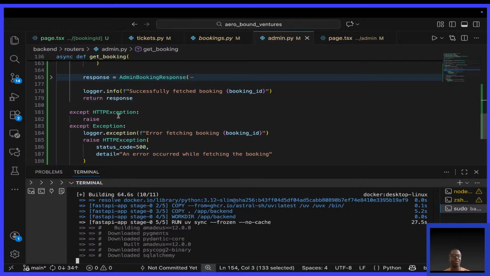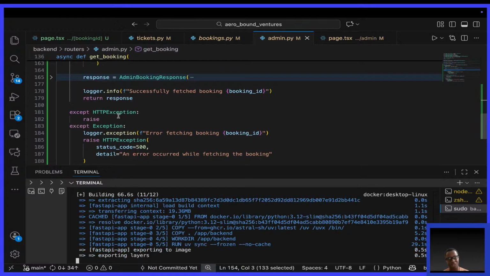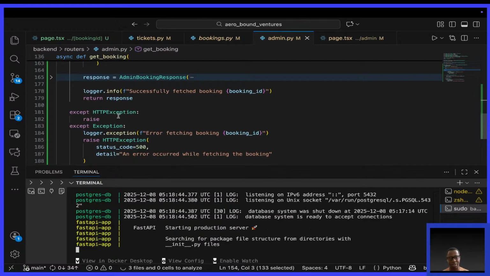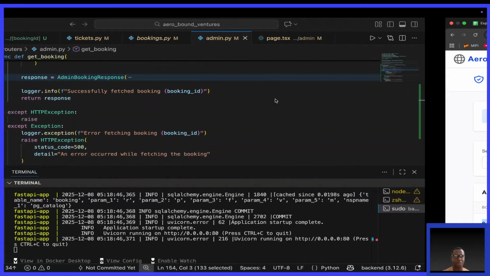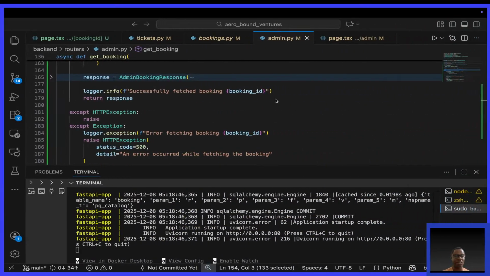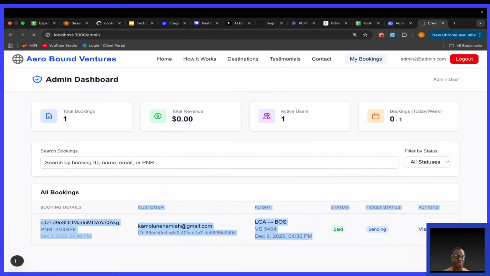Maybe this is a sign I should have begun by implementing TDD right from the beginning. All right. Okay, I should have tested this using Postman, okay? Instead of using the UI.